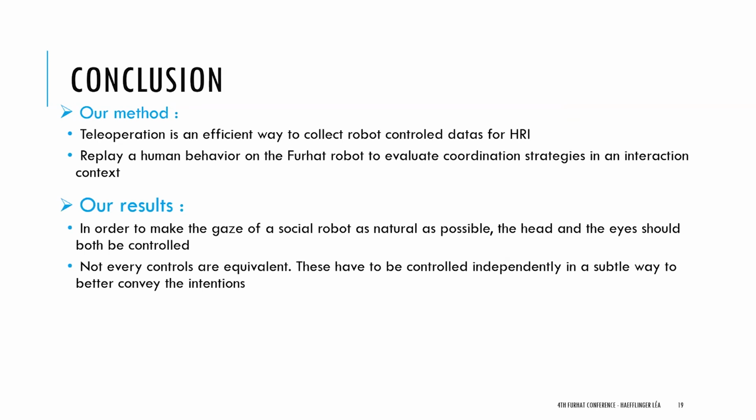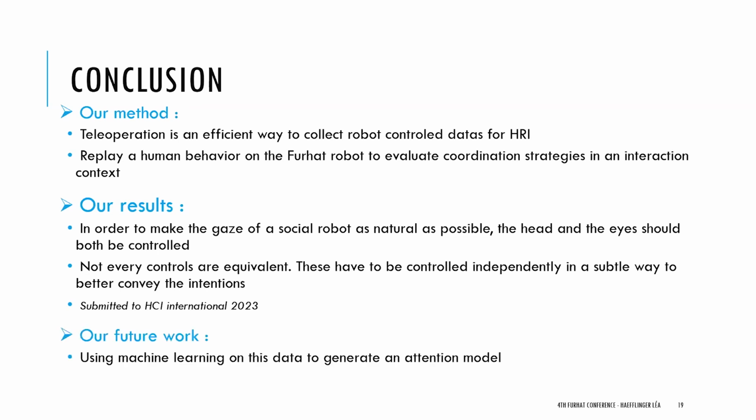But just controlling both is not enough. They need to be controlled in a subtle way, maybe taking more of the context into account. Hopefully, you will be able to read more about our experiment at the HCI International Conference.